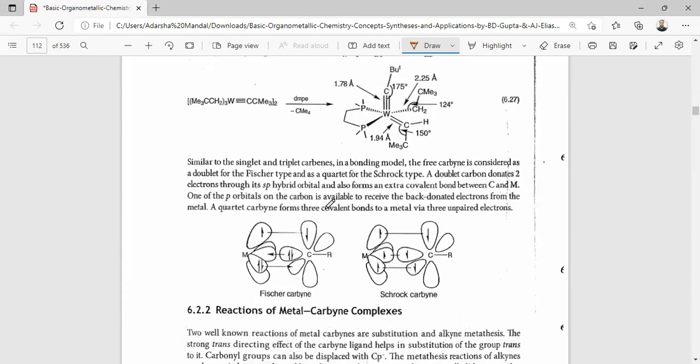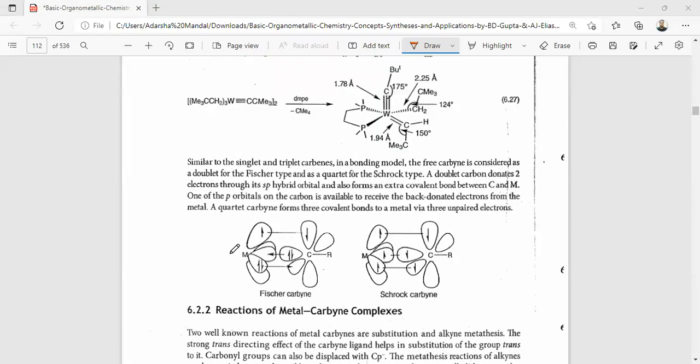Similar to the singlet and triplet carbenes in the bonding model, the carbyne is considered as a doublet for the Fischer type and a quartet for the Schrock type. The doublet carbyne donates 2 electrons through its sp orbital, forms an extra covalent bond between the M and C, and one of the p orbitals on carbon is available to receive back donation from the metal. The quartet carbyne forms 3 covalent bonds via 3 unpaired electrons.